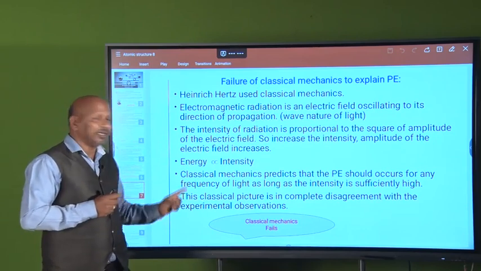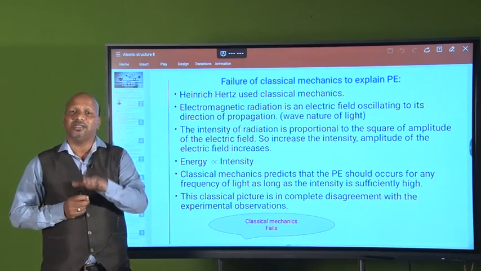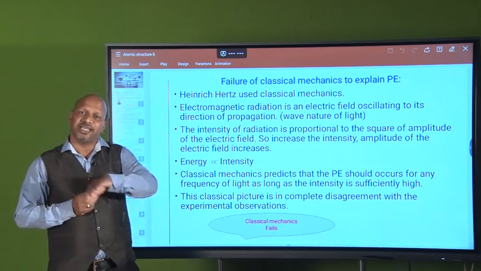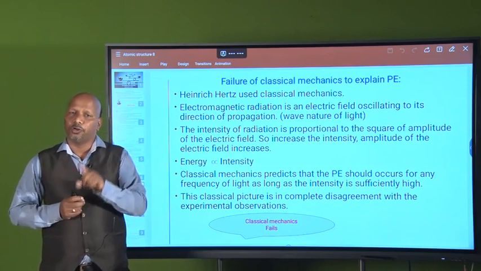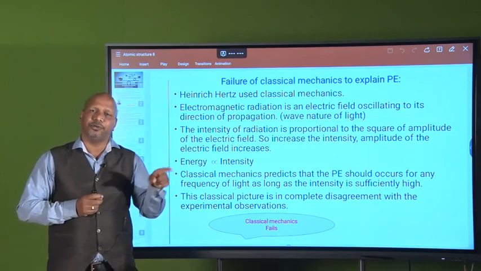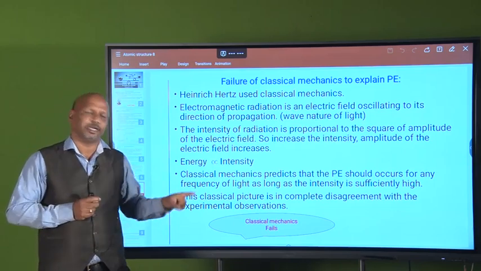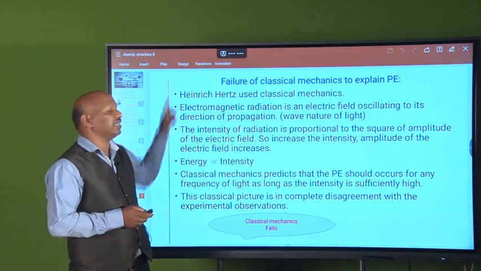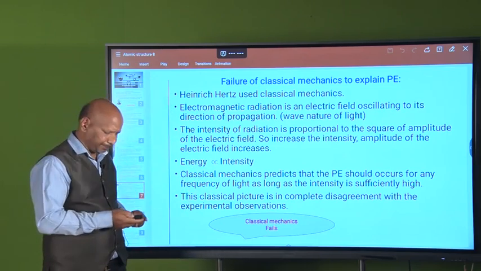But experiments prove that if the frequency of the radiation is less than nu zero, electrons are not ejected, even if you increase the intensity. Electrons are ejected only if nu is greater than the threshold frequency nu zero. So classical mechanics fails to explain the photoelectric effect.